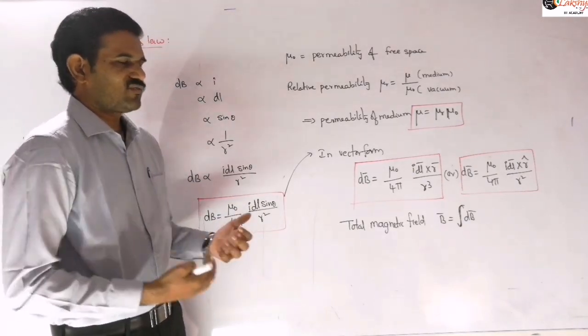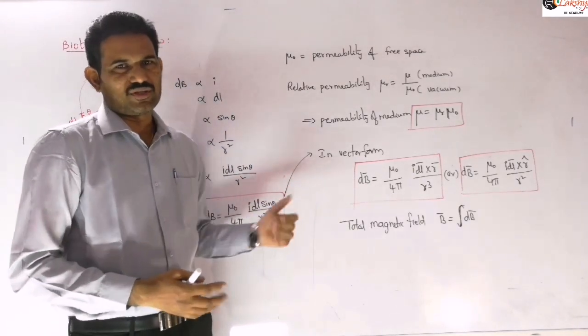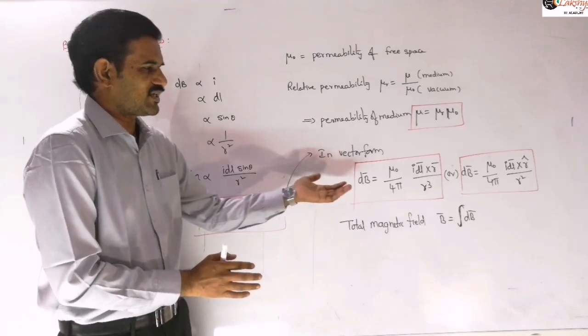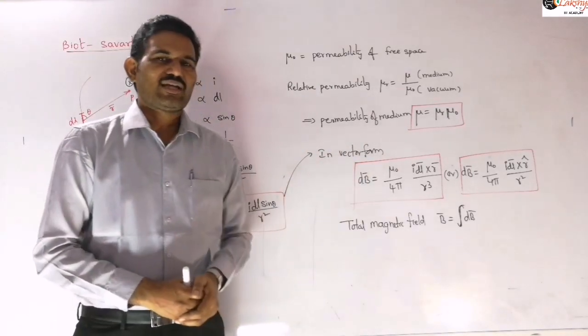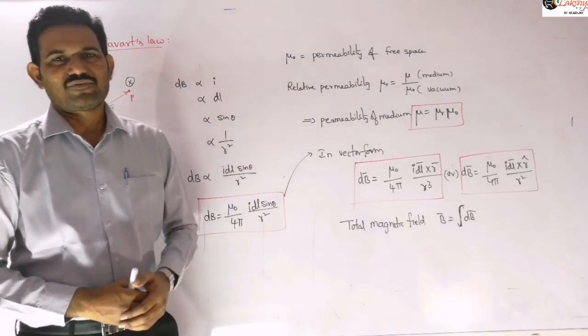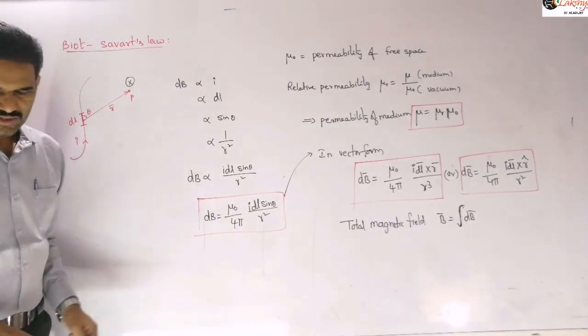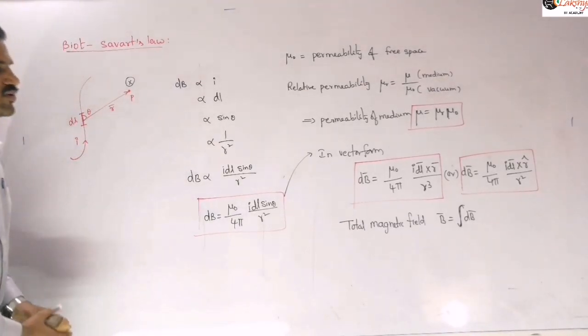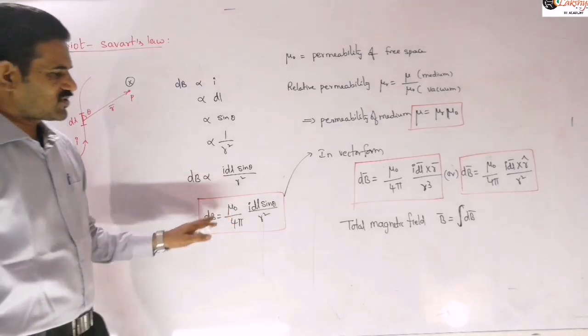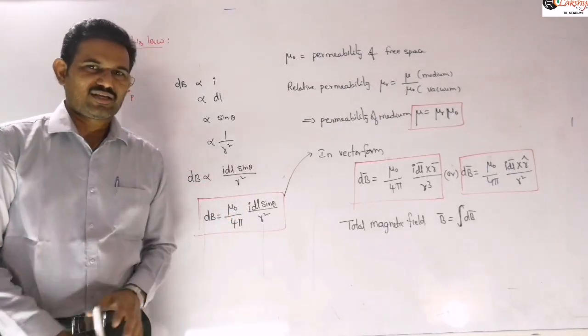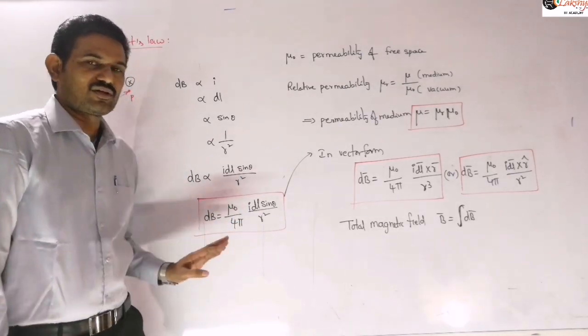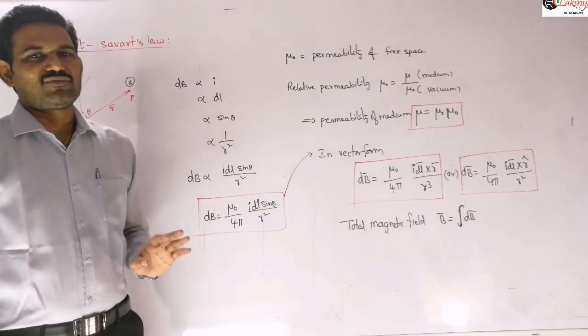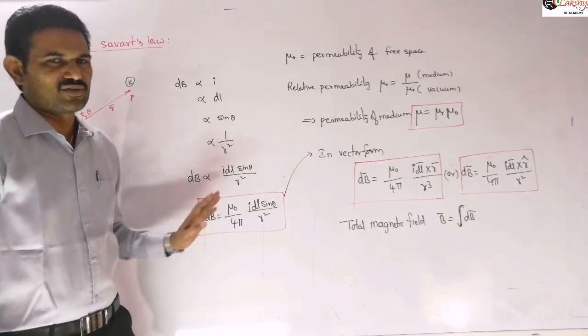The integration will be different in different cases. We will do that. Just by integrating this above equation, you can calculate the total magnetic field. So that is Biot-Savart's law, the magnetic field expression due to a small current carrying conductor. This is an important formula here, and as I said, 90% of the problems in this topic will be based on this law only.